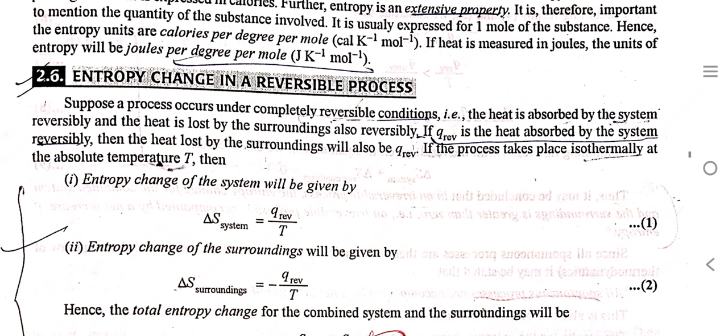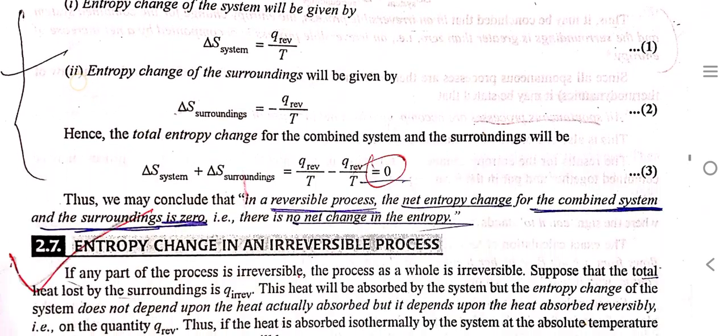Entropy change in a reversible process. Suppose a process occurs under completely reversible conditions. The heat is absorbed by the system reversibly and the heat is lost by the surroundings also reversibly. If Q reversible is the heat absorbed by the system, then the heat lost by the surroundings will also be Q reversible. If the process takes place isothermally at the absolute temperature T, then the entropy change of the system will be delta S of system equal to Q reversible upon T, and the entropy change of the surroundings will be delta S of surroundings equal to minus Q reversible upon T.